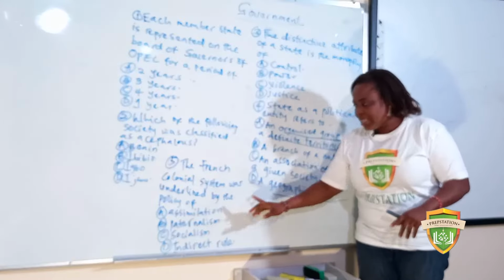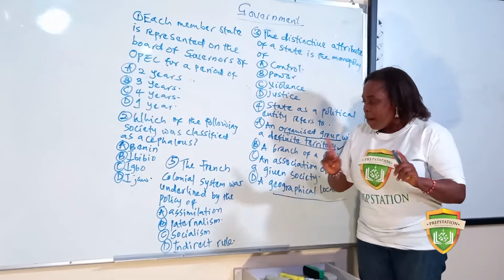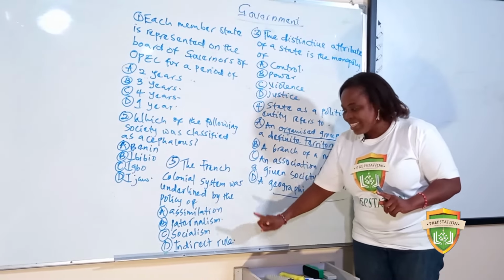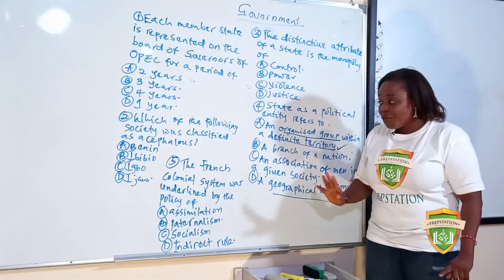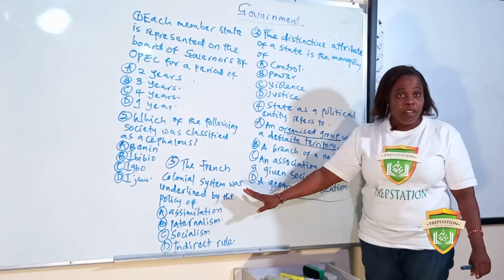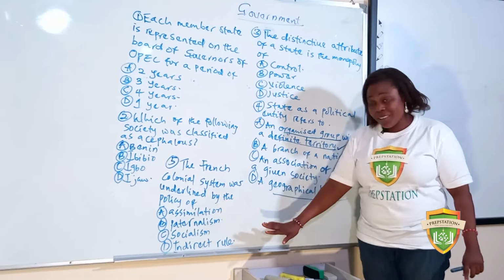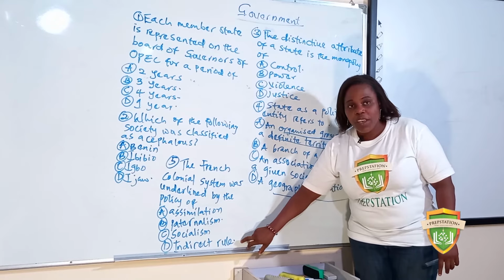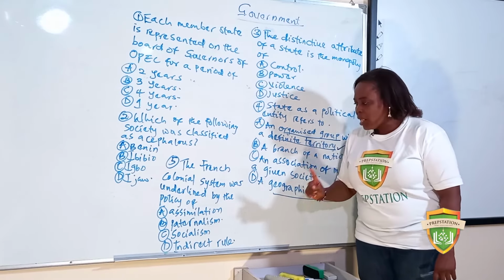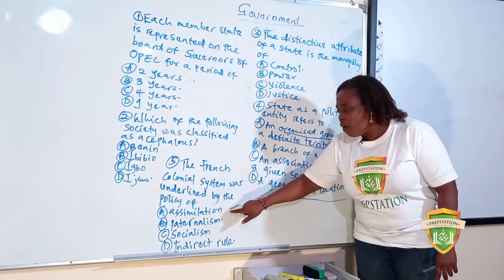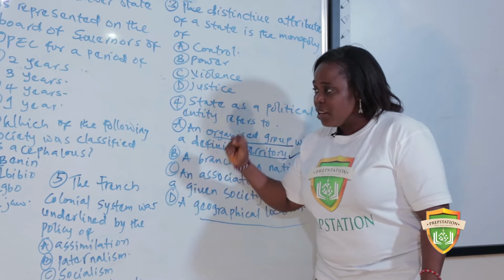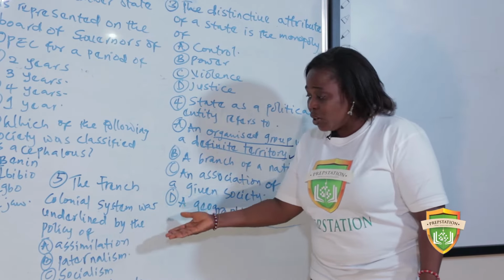So now A says assimilation, B says paternalism, C says socialism, D says indirect rule. Please don't get confused. This is not a tricky question. It's straight to the point. If you have read, you won't find this difficult. These are basic concepts. So indirect rule is wrong. The British made use of indirect rule. So what is our answer? Our answer is policy of assimilation. That was the French colonial system of administration. That was what they used.